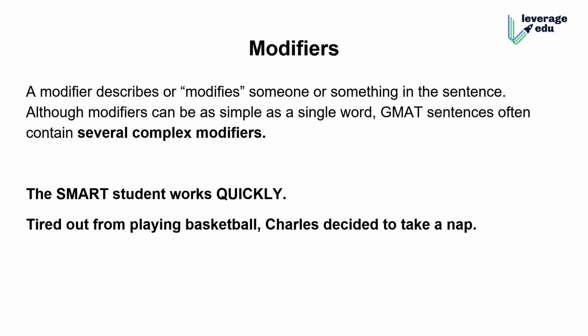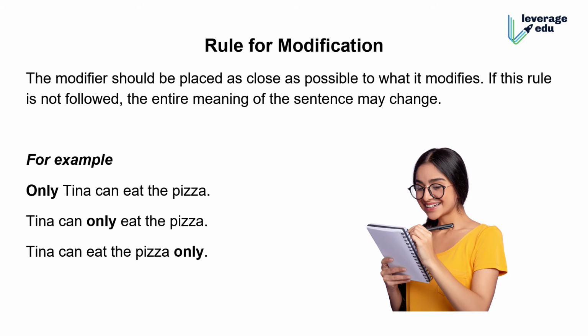Let's do that. There is a rule related to modification. The modifier should be placed as close as possible to what it modifies, so that it rightly describes that thing or that action in the sentence. I've written 3 examples. It says, only Tina can eat the pizza. You'll see the placement of the word only switching, and it changes the meaning of the sentence.